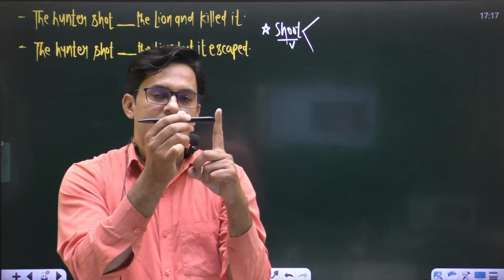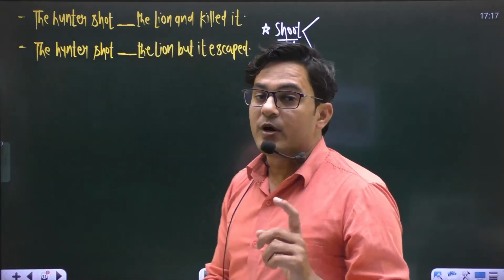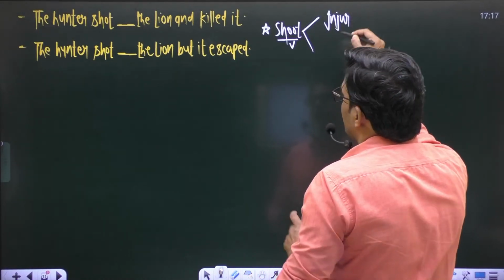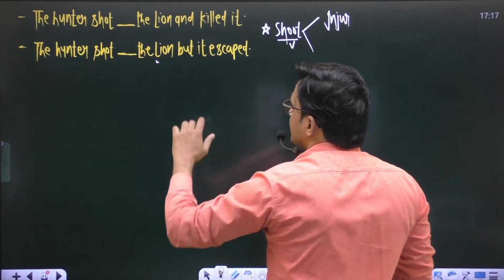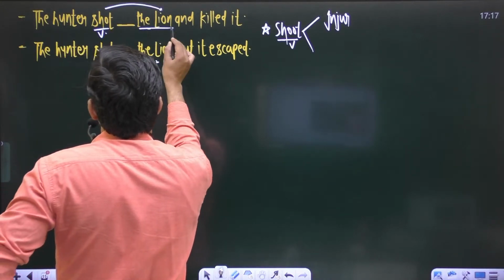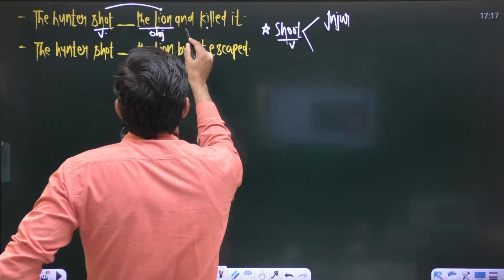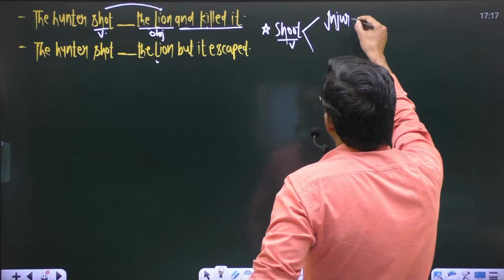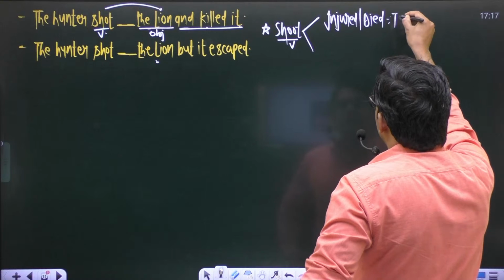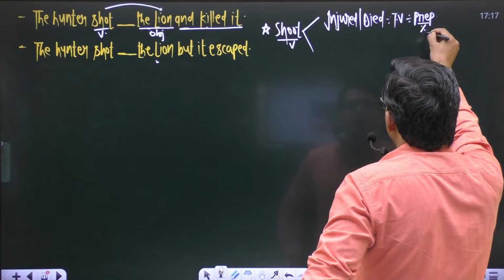If you hit the target, either this target will die or this target will be injured. Meaning to say, you will get an effect on this receiver. The effect of shoot is on this target, because I'm saying and killed it. In case of injured or died, this verb becomes a transitive verb, and transitive verbs are not followed by any preposition. Don't use any preposition.